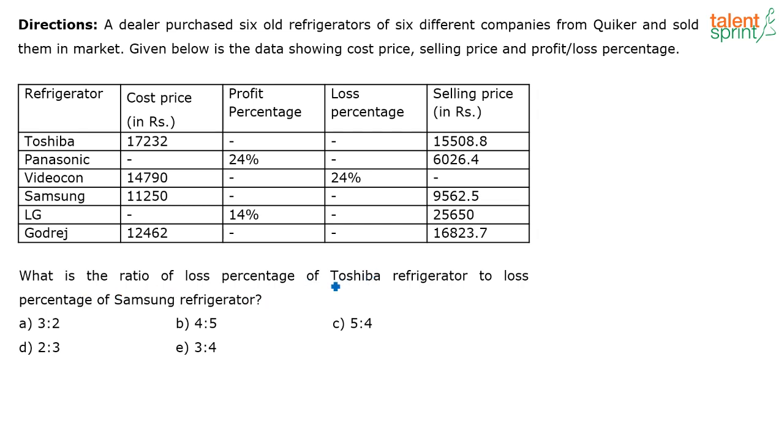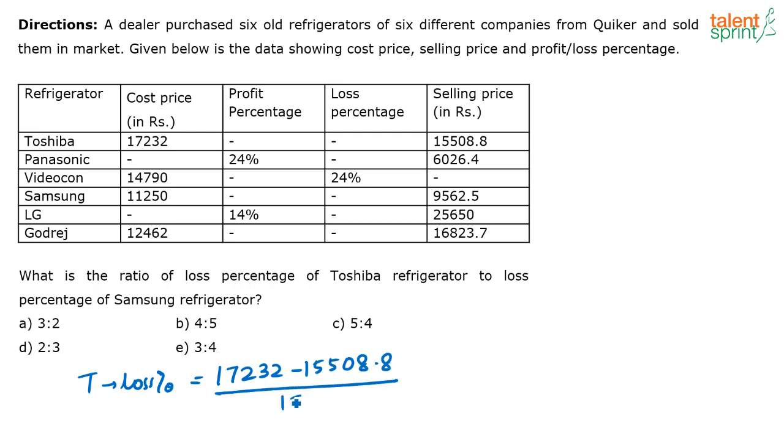What is the ratio of loss percentage of Toshiba refrigerator to loss percentage of Samsung refrigerator? So, what is the loss percentage of Toshiba? See, Toshiba was sold for 15,508.8. Cost price for Toshiba is 17,232. Correct? So, Toshiba's loss percentage is equal to, you have to subtract these two: 17232 minus 15508.8, divided by the cost price, 17232, into 100.